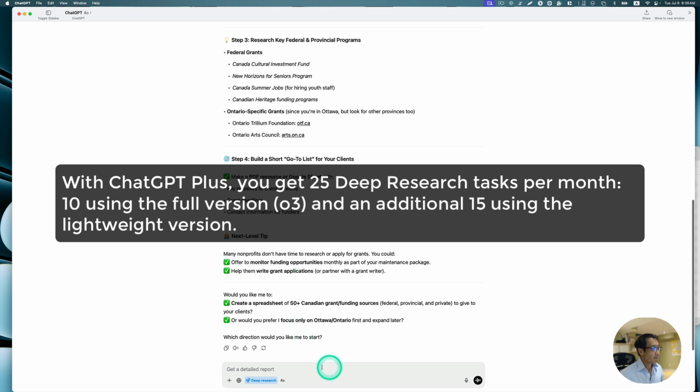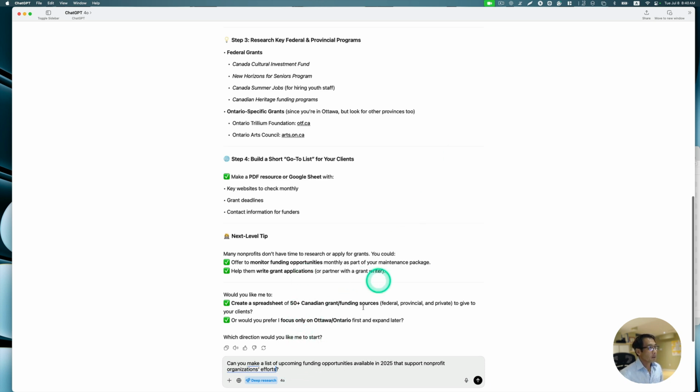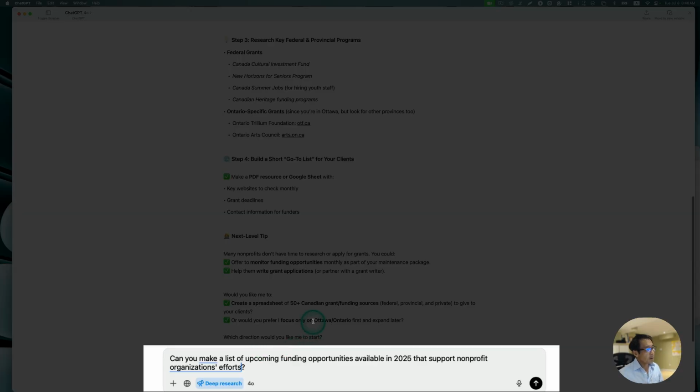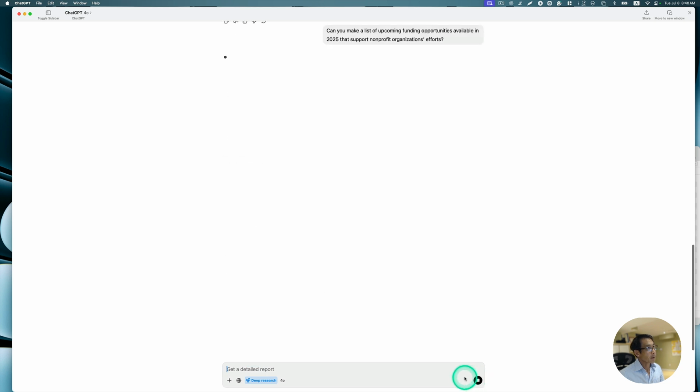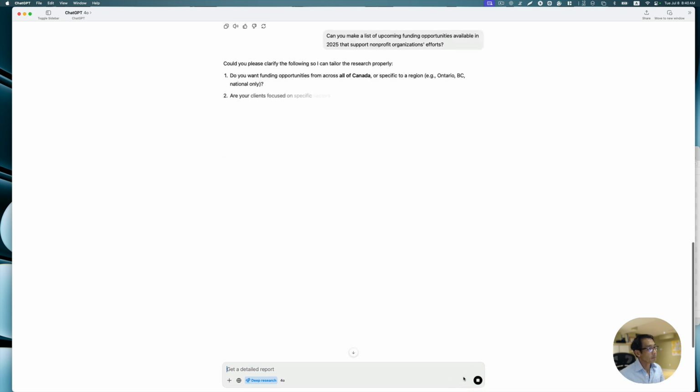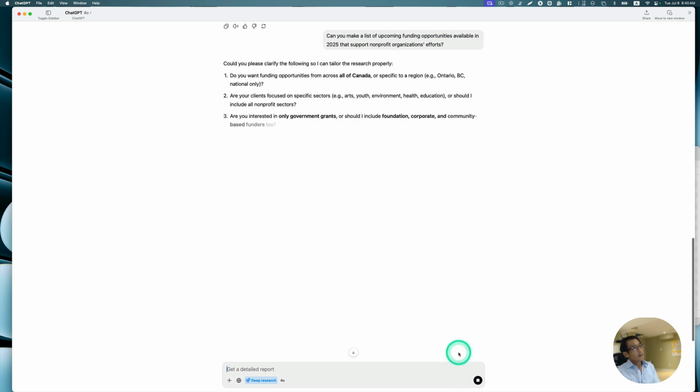So let's do another prompt here. Let's ask this: can you make a list of upcoming funding opportunities available in 2025 that support nonprofit organizations' efforts? Okay, so let's ask. The difference is that when you turn on deep research, it asks you a few questions.